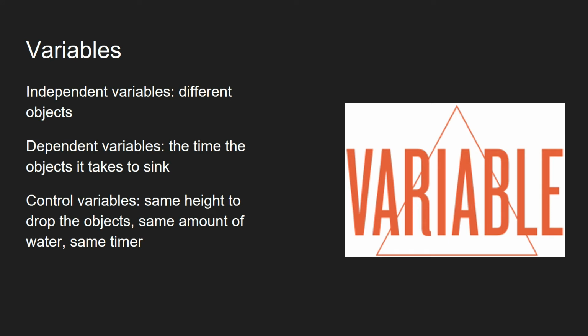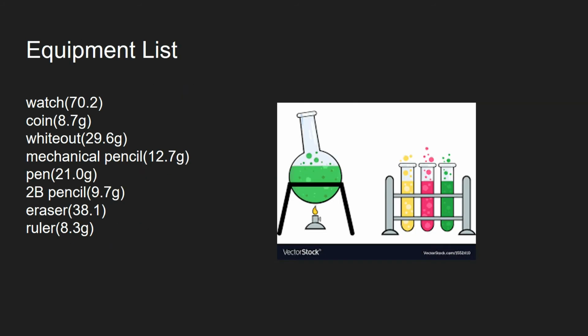So here are some variables. Our independent variable is that we'll test some different objects, and our dependent variable is that we will test the time the object takes to sink. And our control variables are the same height to drop the object, the same amount of water, and the same timer.